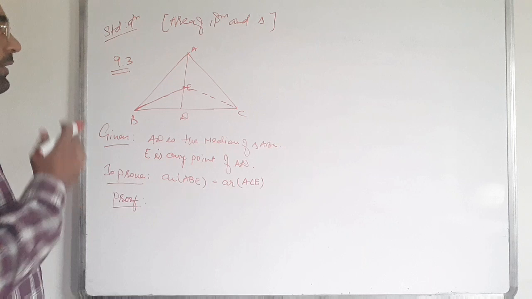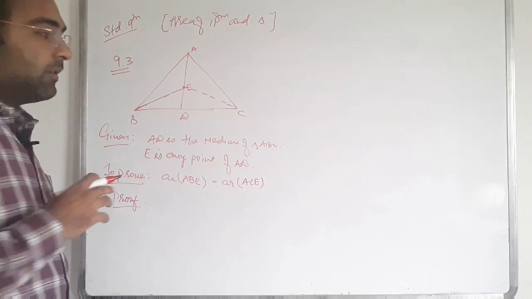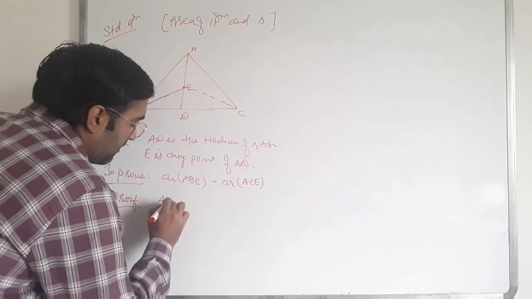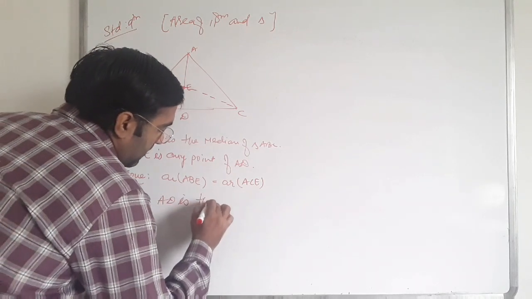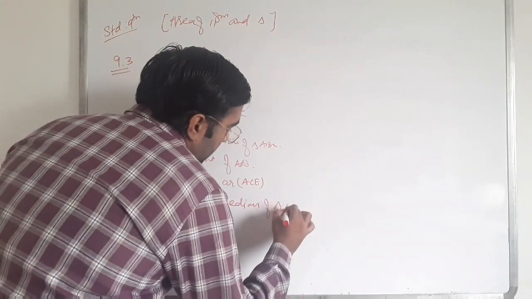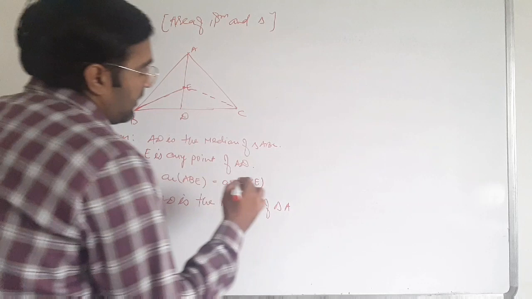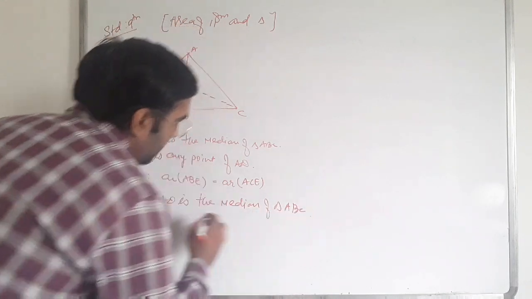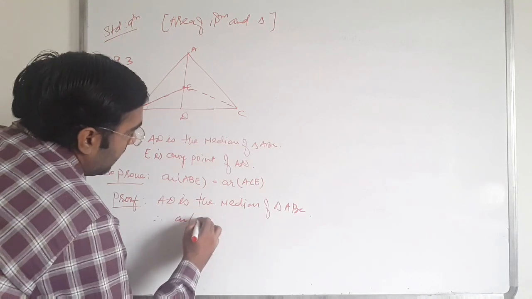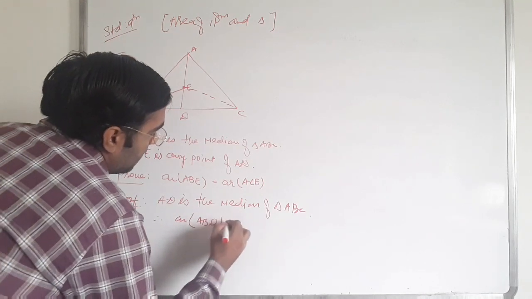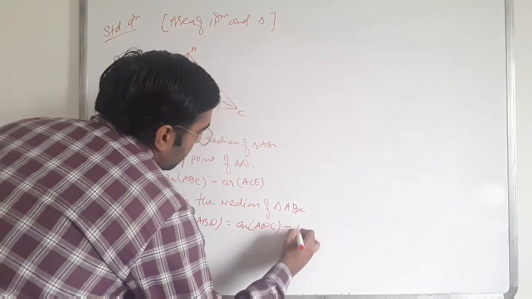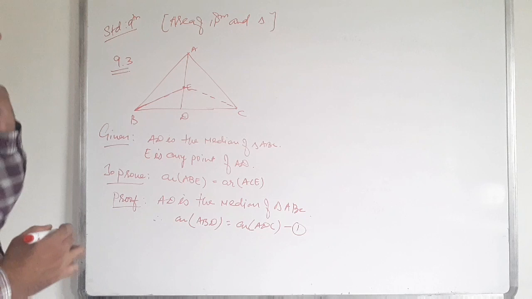In the proof, first of all, AD is a median of triangle ABC. So therefore area of ABD is equal to the area of ADC. We can write this, as AD is a median.